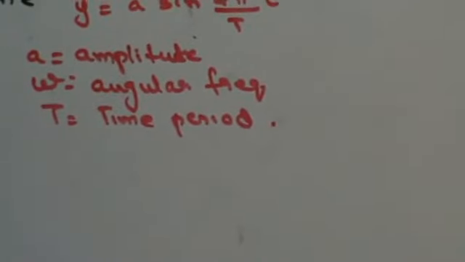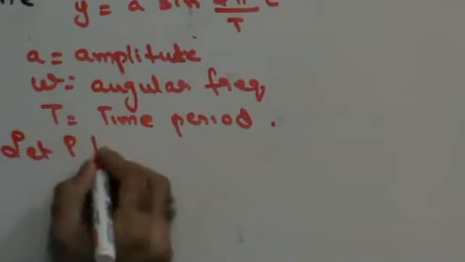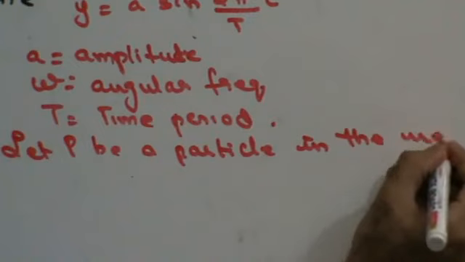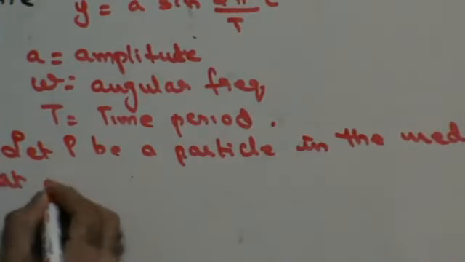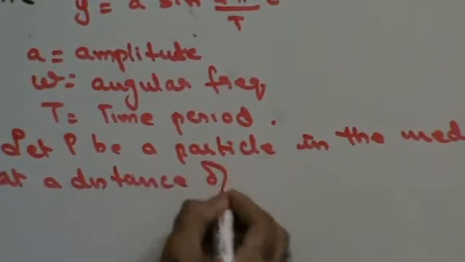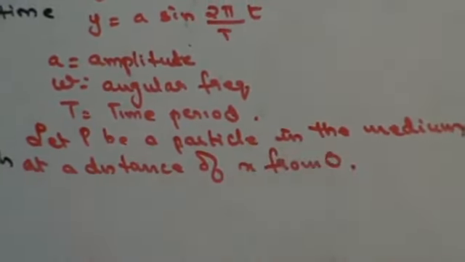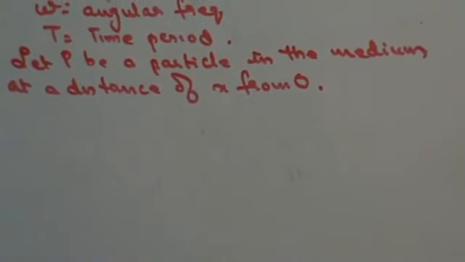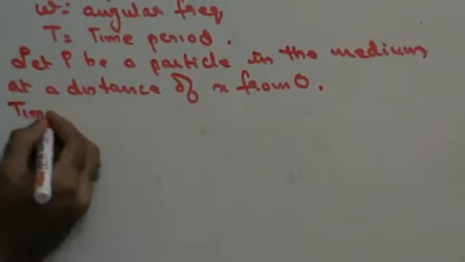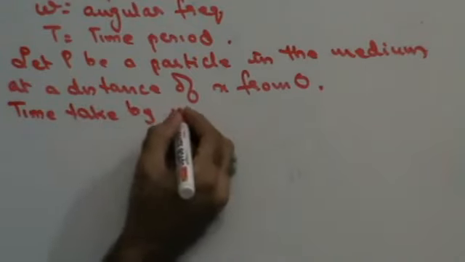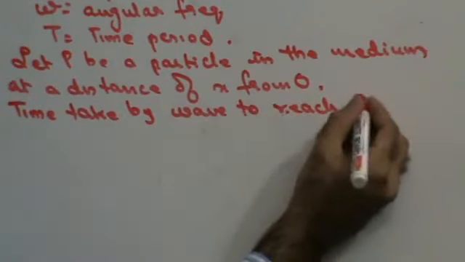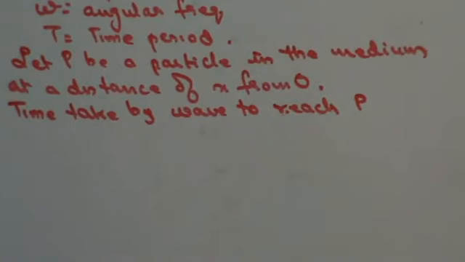Now, let's assume that P is a particle in the medium which is at a distance of x from O. As the wave travels with constant speed v in the medium, the time taken by the wave to reach P is nothing but distance upon velocity.